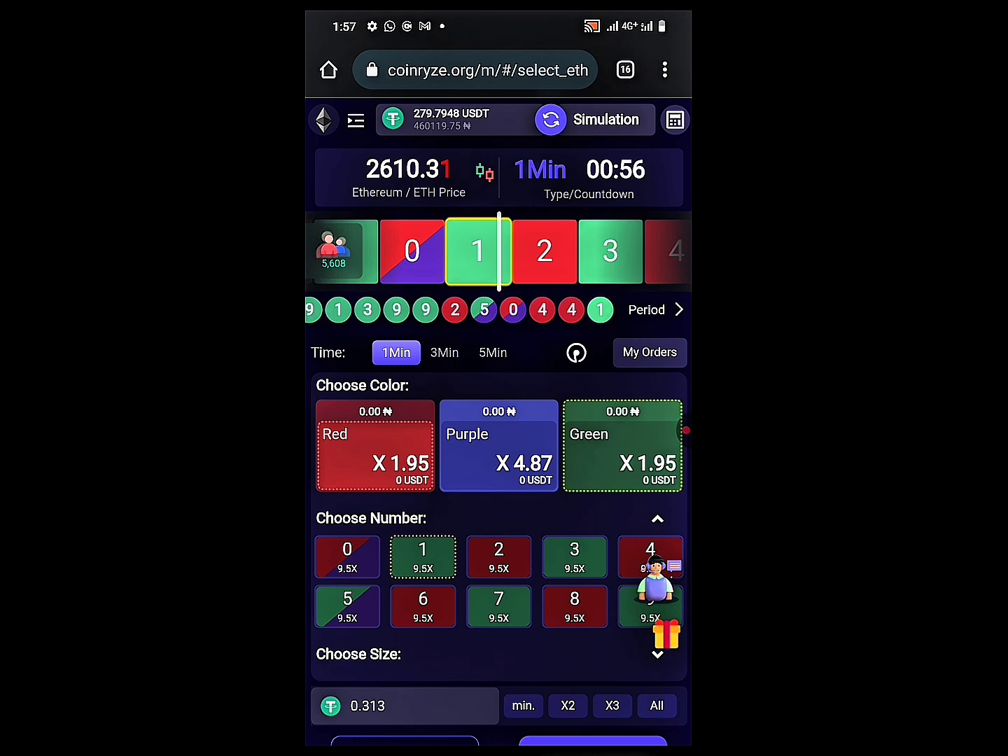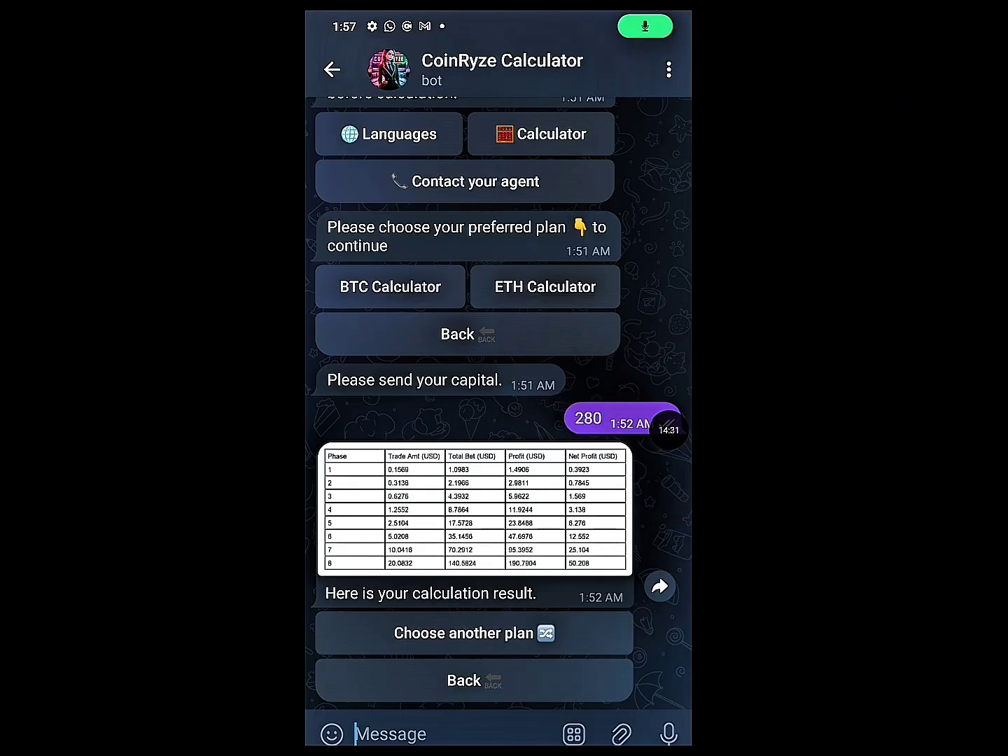It was green. Then if you lose again, you use the third balance, right? So see the third one, 0.627. The reason why you should be doing this is so that in case you win, you recover all your loss. You understand? So that's just it.